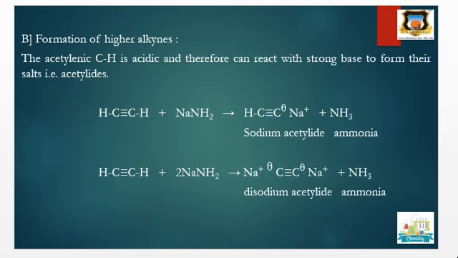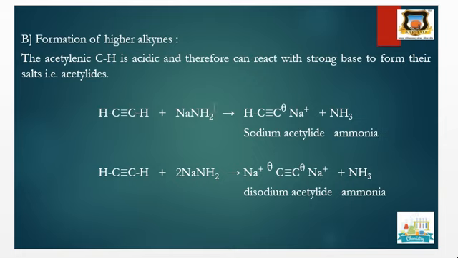First preparation method. The second preparation method is from lower alkynes, to form higher alkynes. We can prepare higher alkynes by reaction of acetylene with alkyl halides. First, the acetylenic CH is acidic in nature because this hydrogen is attached to an sp carbon. Sp carbons are more electronegative because the percentage of s character is greater, and therefore this CH bond is weak.